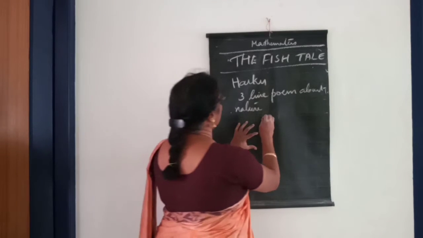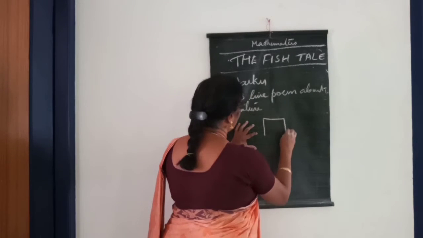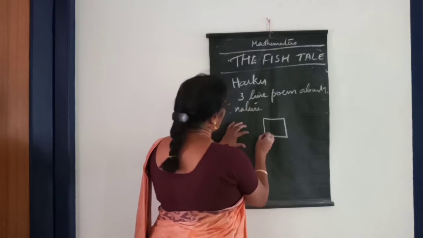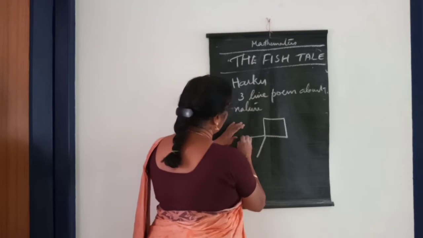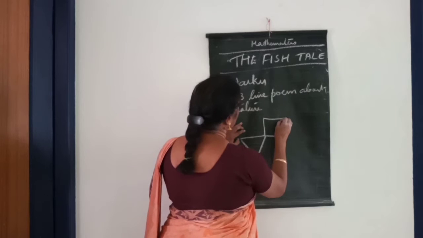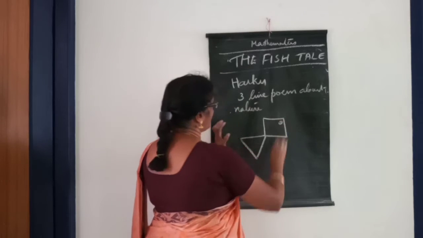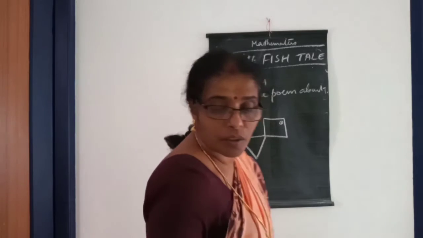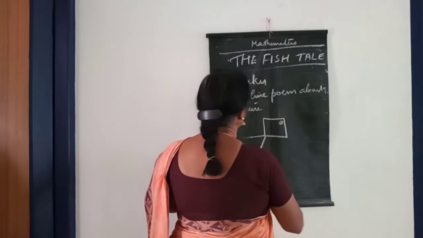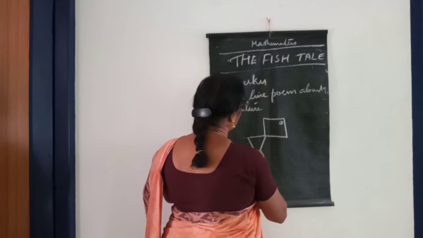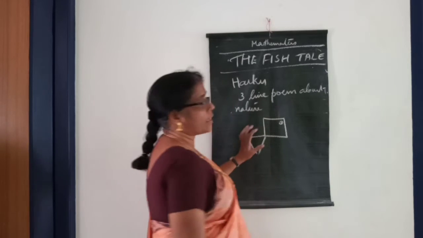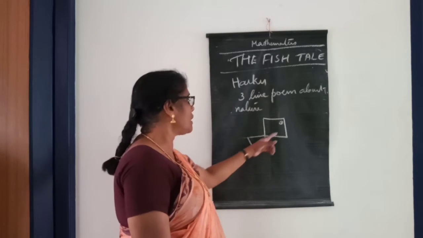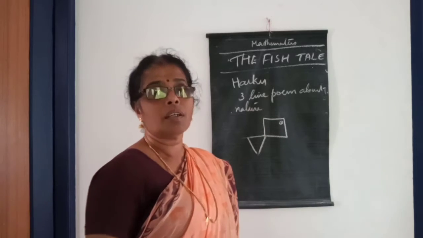If we take a square and a triangle, and give a small circle also, then we can draw a fish like this. One square, triangle and circle, then we will get the shape of a fish.